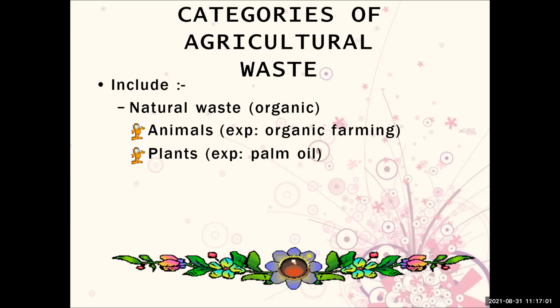And food and meat processing solid waste. This class of agricultural solid waste is produced from the processing of crop or animal products for human consumption, such as abattoir or slaughterhouse. Examples include hooves, bones, and feathers.